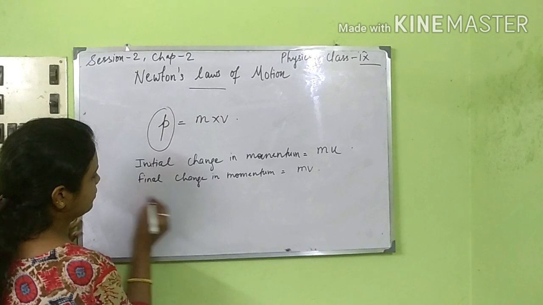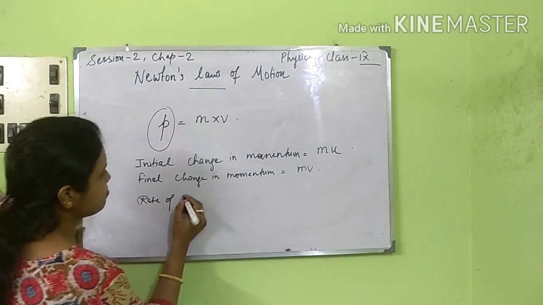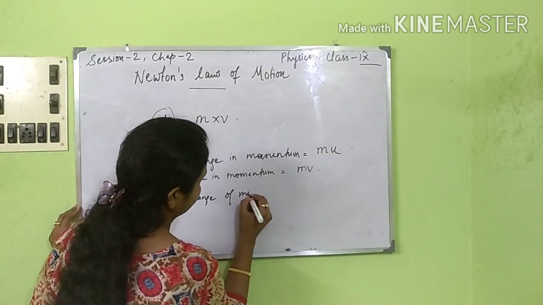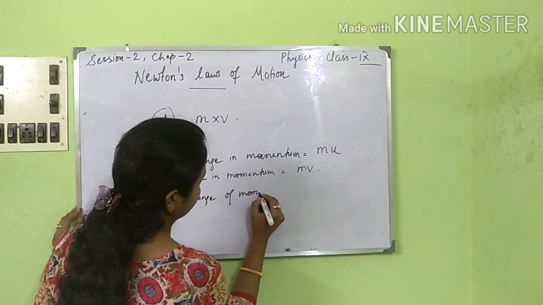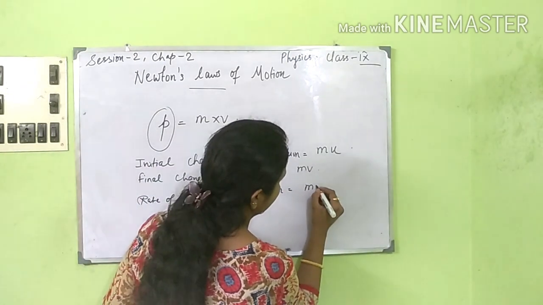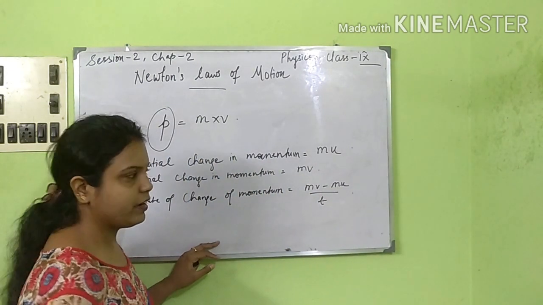So the rate of change of momentum is mv minus mu by t, right?